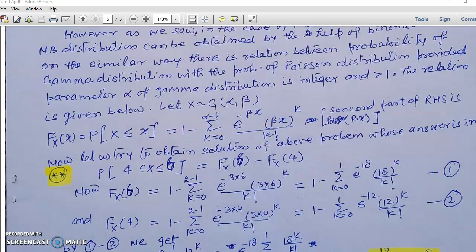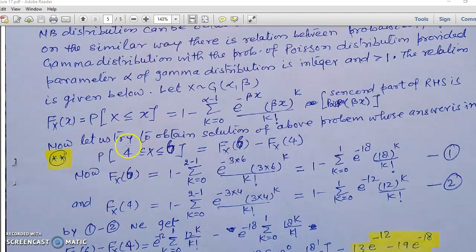To show the example, I again come to the problem: probability x lies between 4 to 6, where x follows gamma distribution with parameters 2, 3. Now we can write this probability in terms of the CDF of the gamma distribution as F(6) minus F(4). Now F(6) and F(4) can be obtained by this relation.